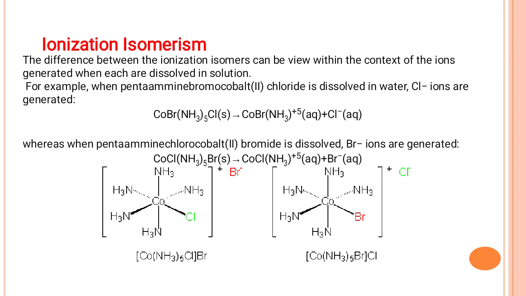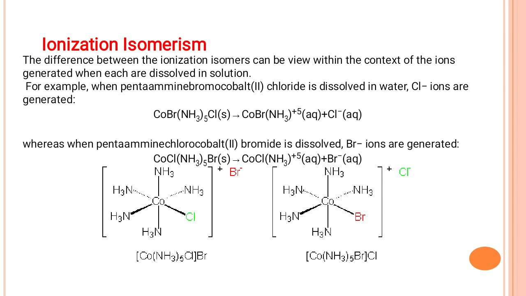Ionization isomerism is a type of structural isomerism. This isomerism arises due to the production of different ions. For example, if you take a particular compound with a given molecular formula and put it into a solution medium, that is aqueous medium, it will produce different ions. For example, the compound [CoBr(NH3)5]Cl gives [CoBr(NH3)5]2+ plus Cl minus.